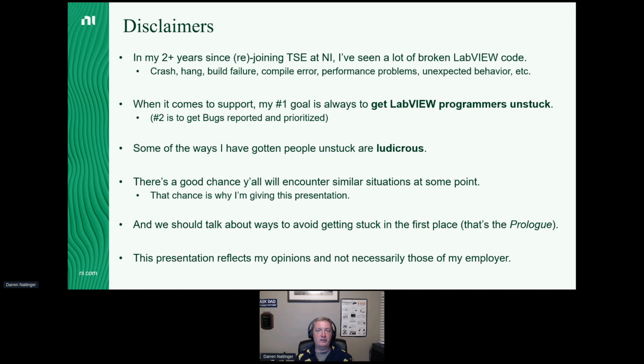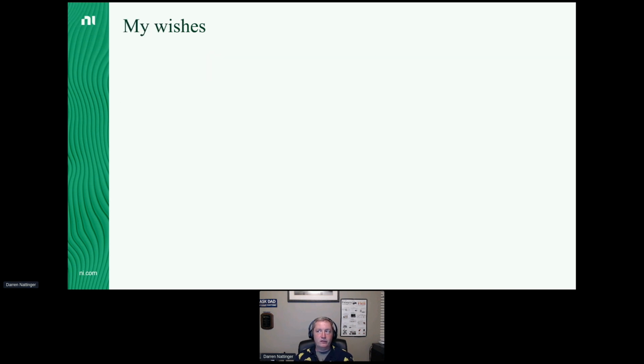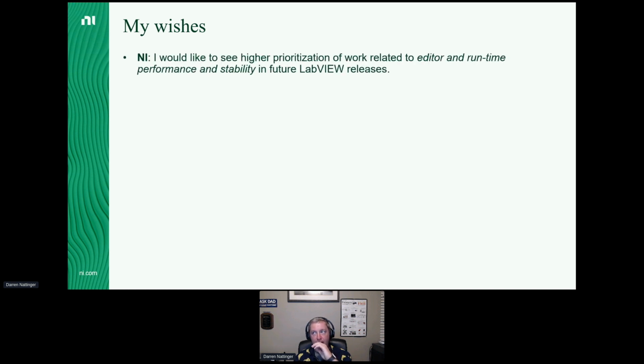Even though I am a representative of NI, this isn't stuff that is the official word of the company. So I have a couple of wishes on this presentation. The first is that I really would like NI to prioritize editor and runtime performance and stability. I would like to see more prioritization of that kind of work. It's definitely being done. We're seeing bug fixes and improvements to performance and improvements to stability. I'd like to see more. I'd like to see that stuff prioritized very, very highly. So that's one of the reasons I'm putting all this information out there.